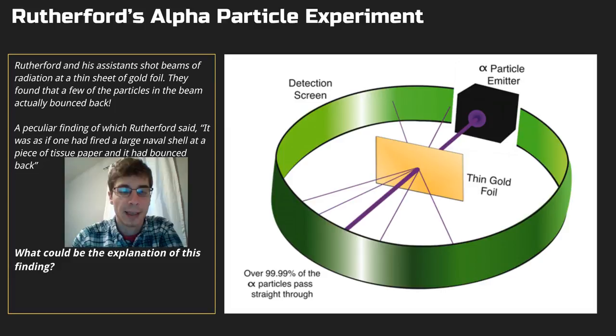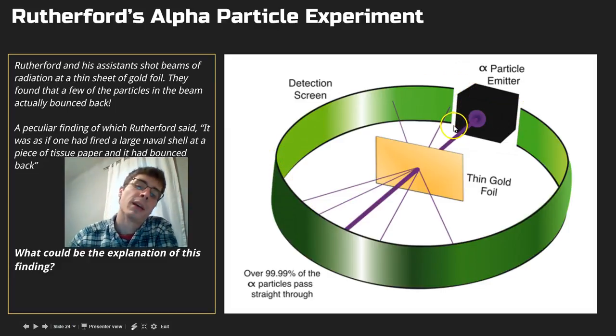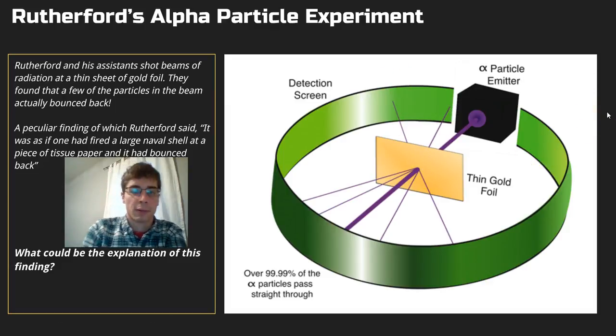What they did, and thanks to their setup, is that they didn't just look right behind. If they had done that, they would have thought, okay, maybe there's some deflection over here. I don't know, it's kind of interesting, but not super interesting. But what they did, and they're smart about this, is they wrapped it all the way around. And what that meant was that, in fact, there were some of these alpha particles that were bouncing almost straight back at the emitter, almost straight back, bouncing right off. And that was very surprising.